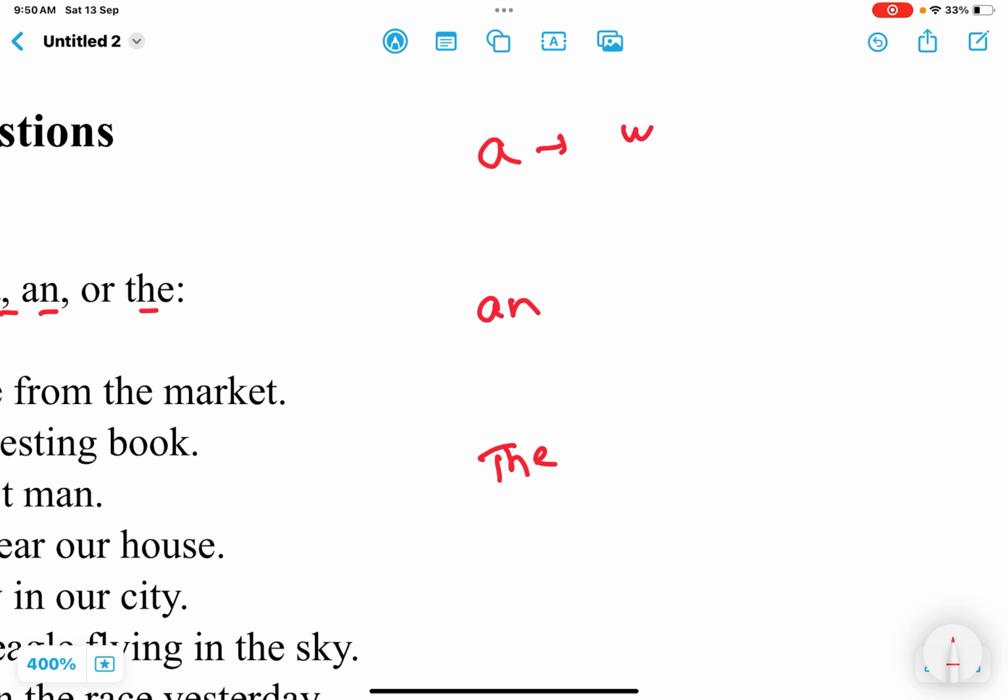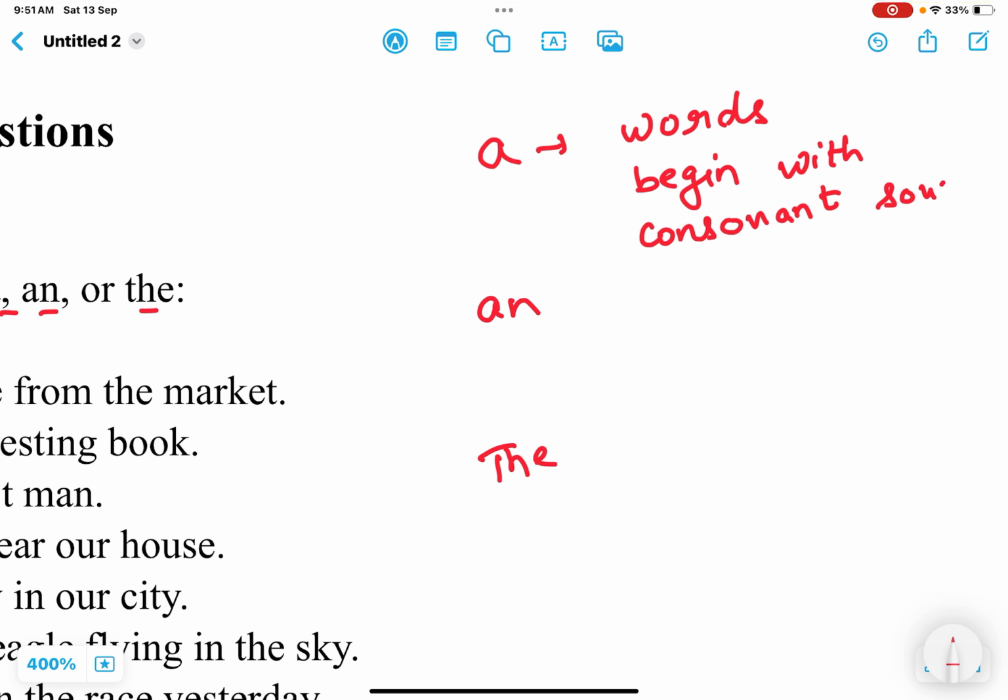Right? So a is used with the words that begin with, okay, begin with what sound? Consonant sounds. Begin with consonant sounds. Next one is an. An is used with the words that begin with a vowel sound. Do keep in mind what we are to concentrate on: the sound, right?